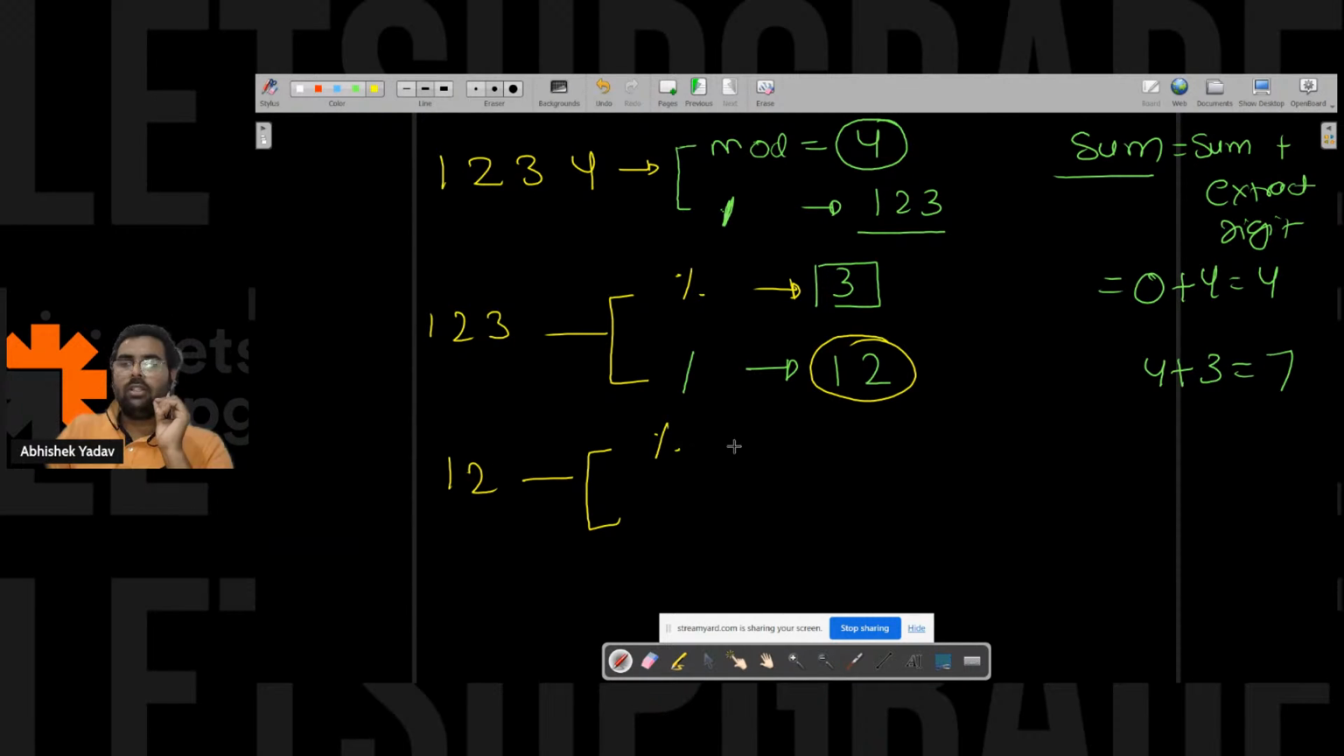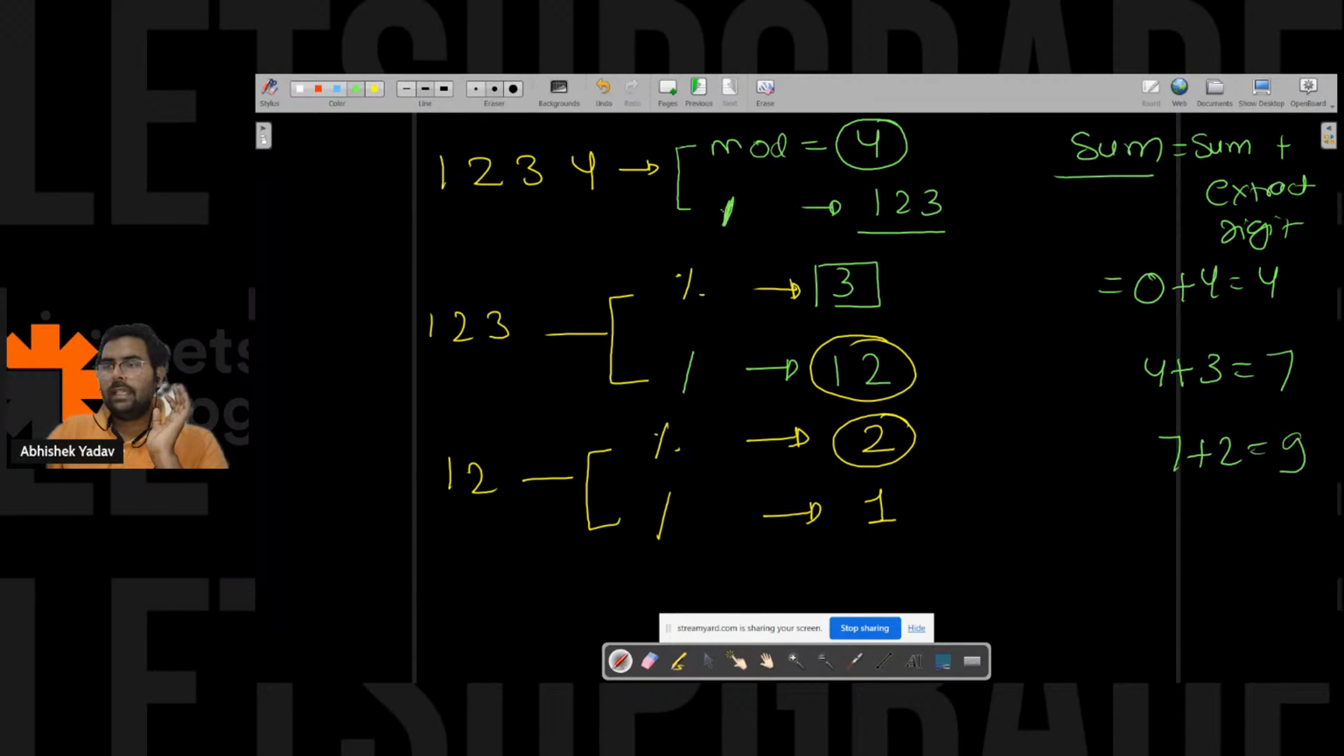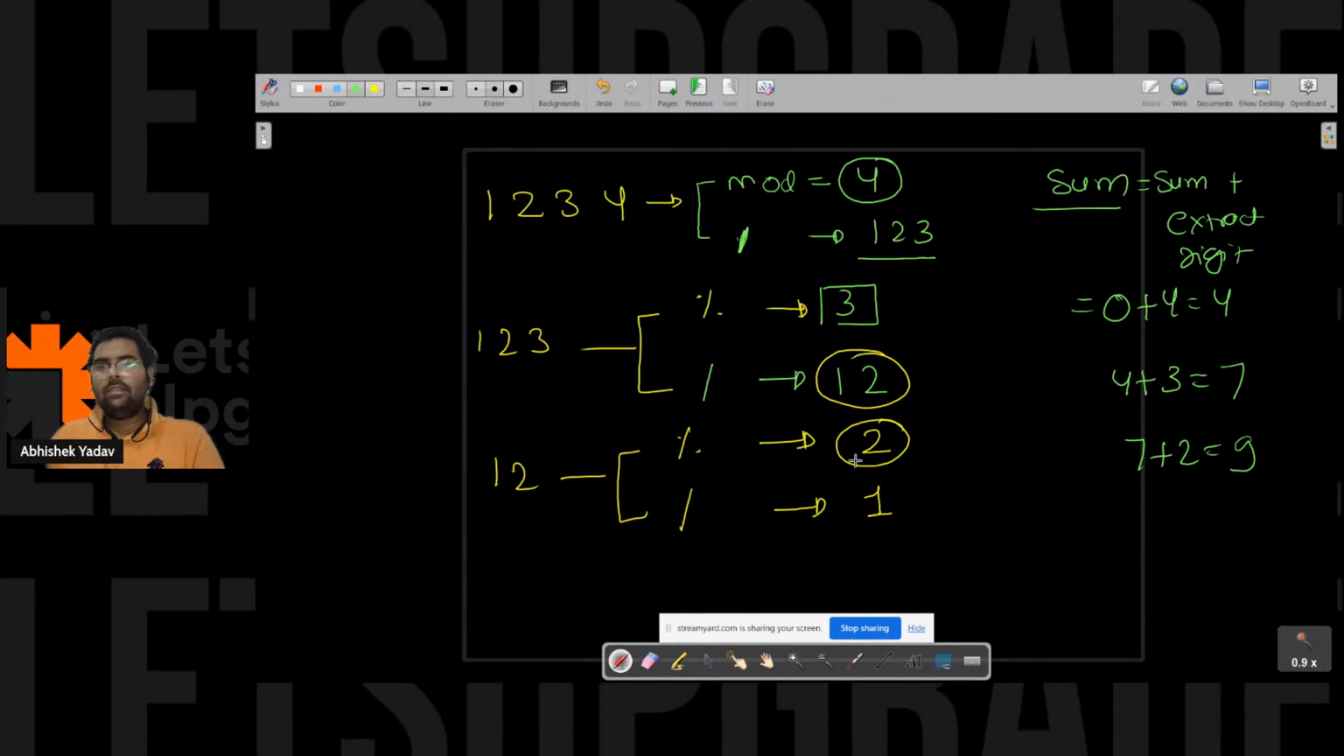If I am doing the modulo with 10, what will I get? I will get 2 as the extracted digit. And if I am doing division with 10, what will I get? I will get 1 as the remaining digit. So I will take this extracted digit and add it to the sum, that is 7 plus 2, 9, right everyone?